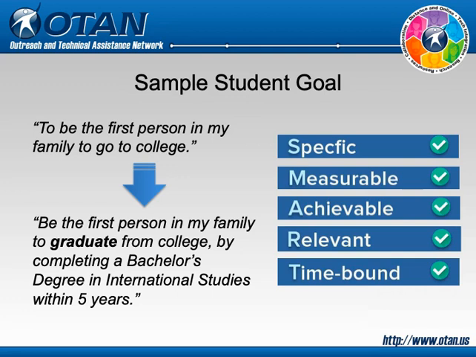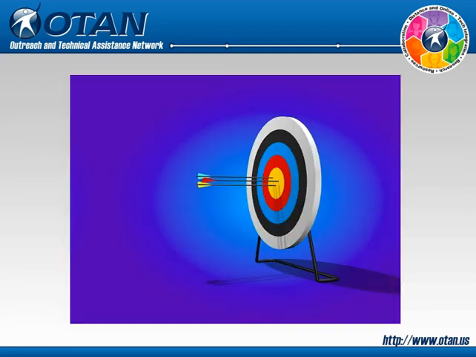Adding details will help. For example, "be the first person in my family to graduate from college by completing a bachelor's degree in international studies within 5 years." Now we have all the elements of a SMART goal covered. Hopefully you have learned enough here to help your students focus their educational goals.